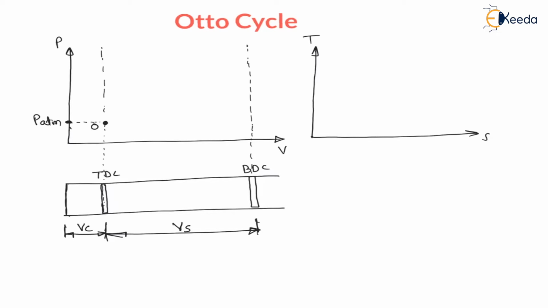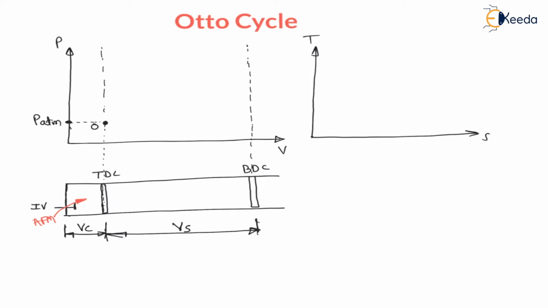Now, let us say at this point, I will open the inlet valve. Let us say there is an inlet valve. Here IV stands for inlet valve. Now I will open this inlet valve, right? As soon as the inlet valve is open, I will move this piston from top dead center to bottom dead center. Let us allow the motion of the piston from top dead center to bottom dead center. While moving the piston from top dead center to bottom dead center with the inlet valve kept open, the air fuel mixture is taken in. It is called the suction stroke. Air fuel mixture, AFM, is taken in, right?